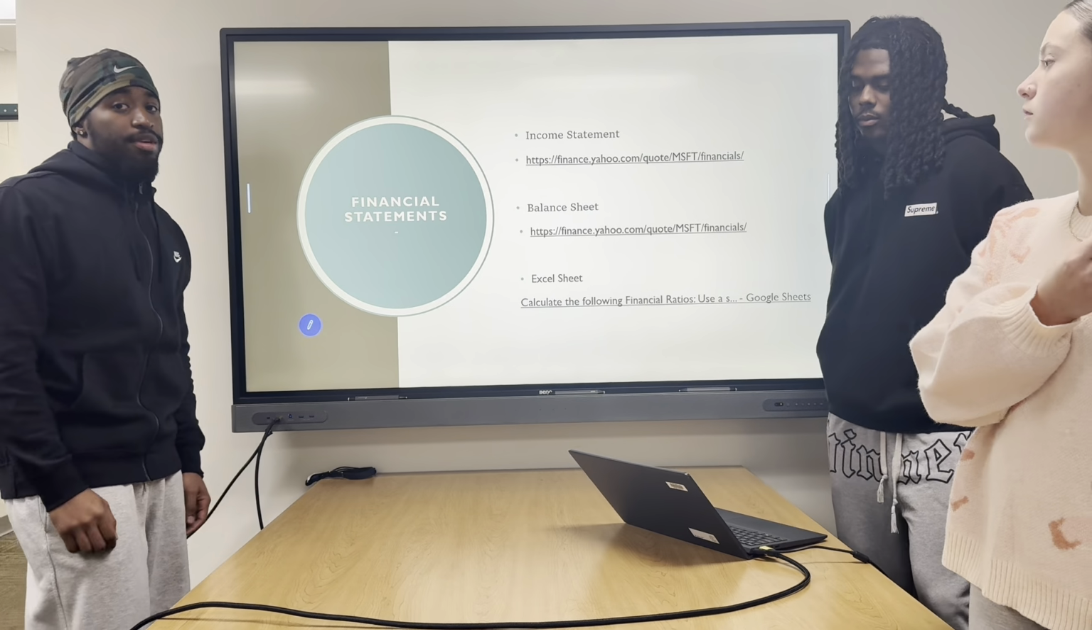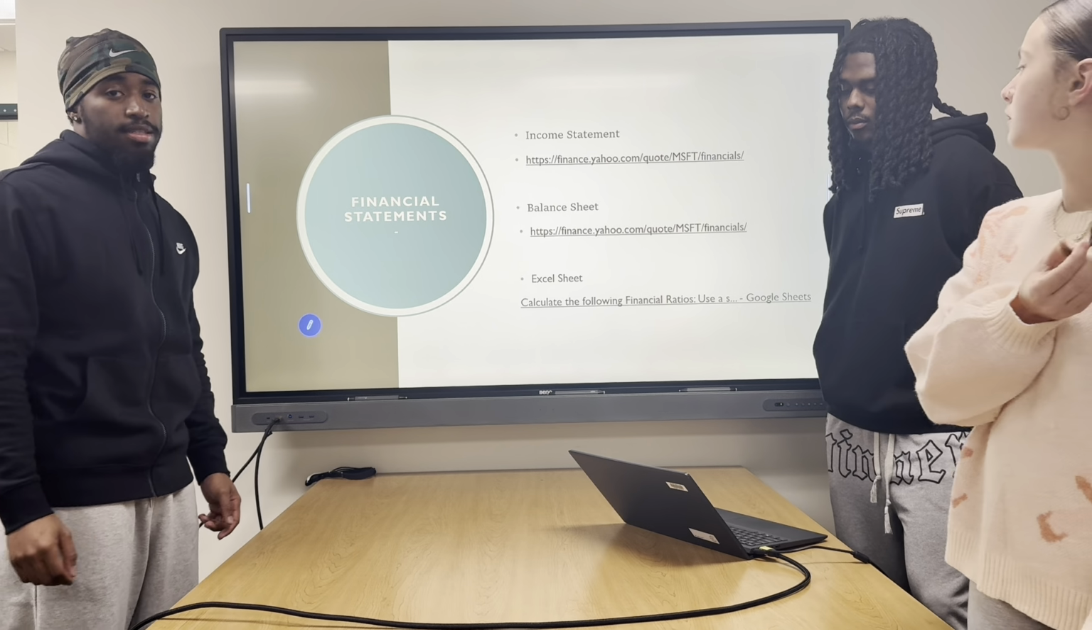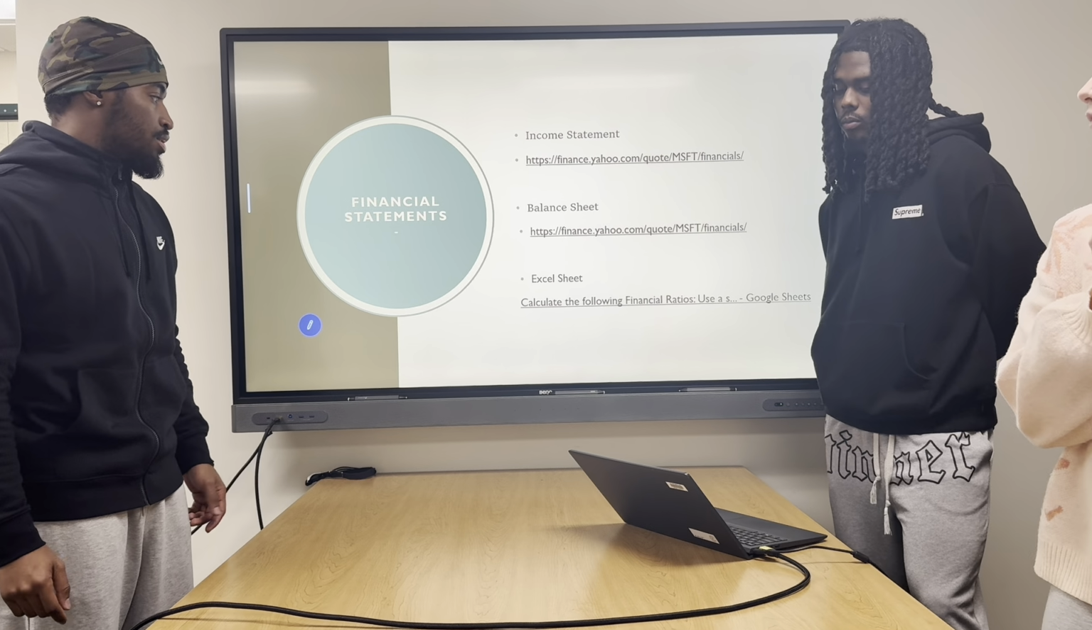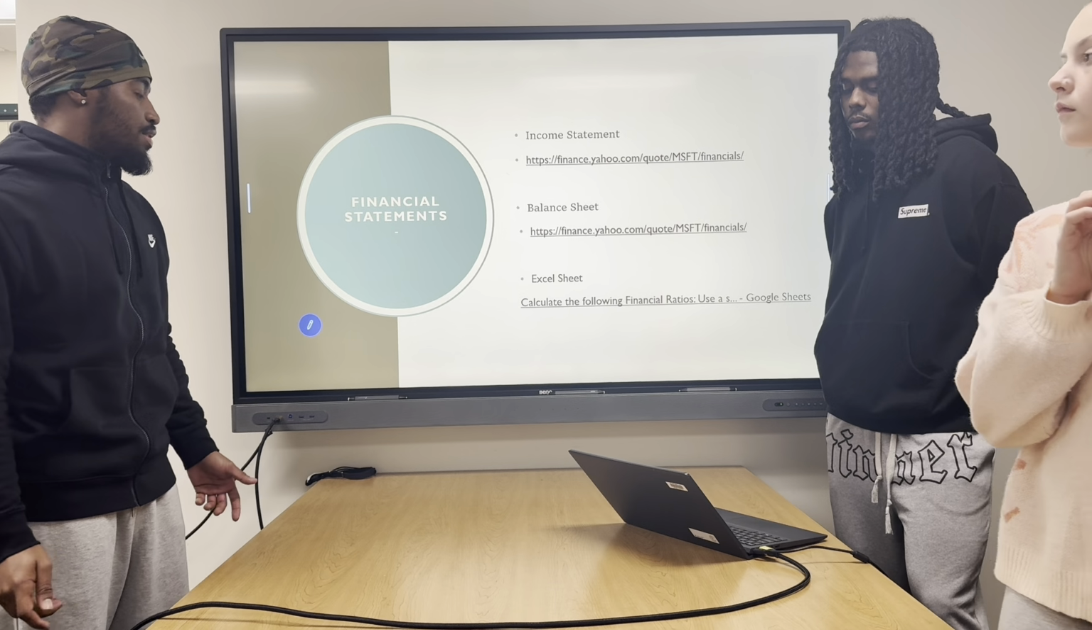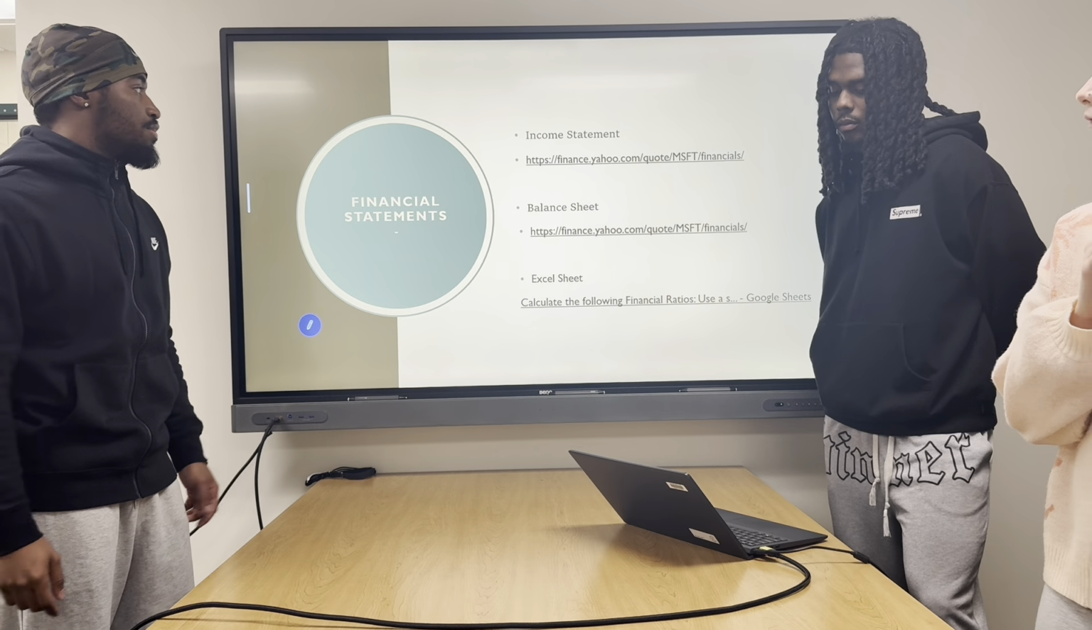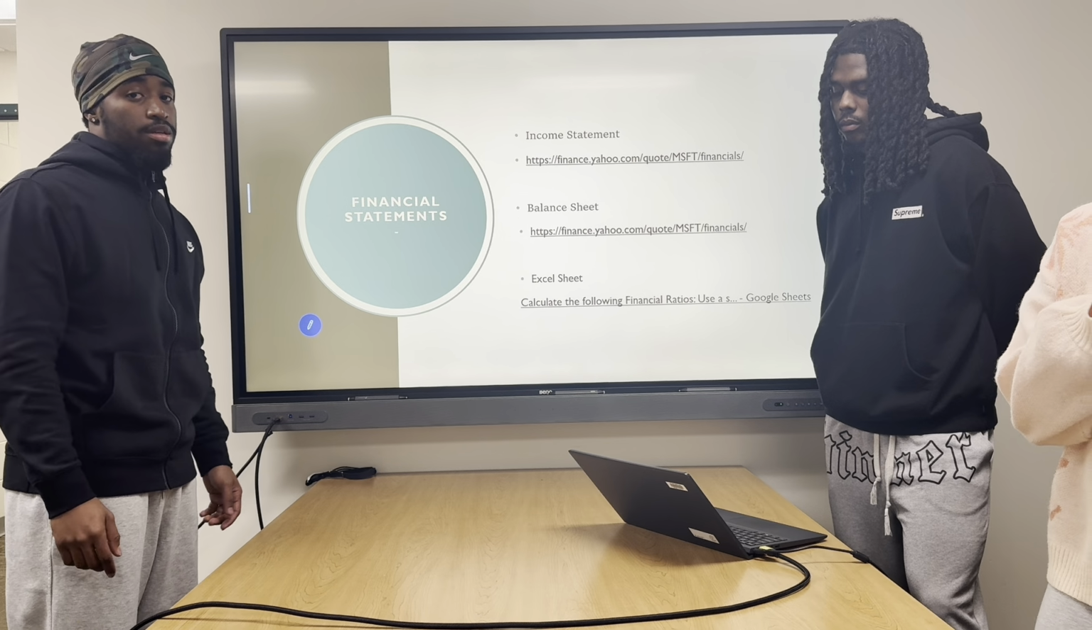For the financial statements, we have the income statement, balance sheet, and the Excel sheet. For the Excel sheet, we use calculations given to us to calculate each of the following financial categories. And for the balance sheet and income statement, you can see Microsoft's performance in those categories.